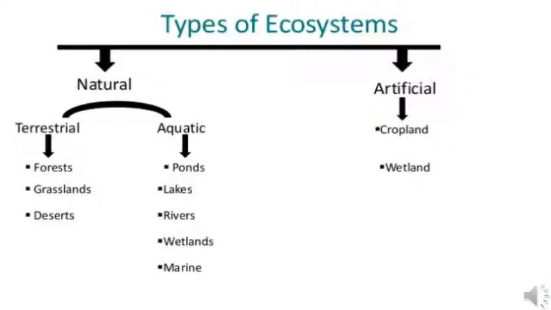Ecosystem can be broadly separated into two categories: natural and artificial ecosystem. Natural ecosystem is further divided into terrestrial and aquatic ecosystem. Depending upon the type of habitat, terrestrial ecosystem may be further divided into forest ecosystem, grassland ecosystem and desert ecosystem. And aquatic ecosystem, these are freshwater and marine ecosystem. Freshwater ecosystems are pond, lake and river ecosystems, and marine ecosystems include sea and seashores and estuarine ecosystem. We will take up forest as an ecosystem.